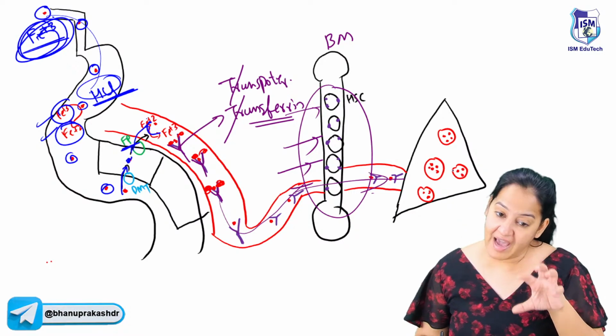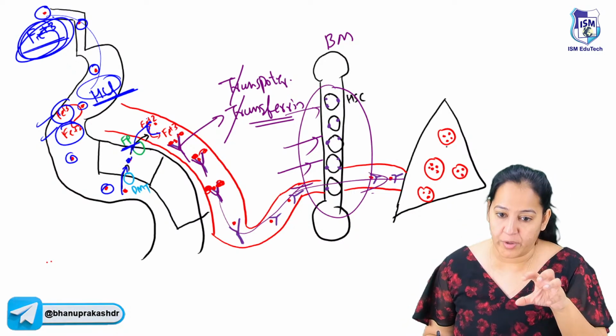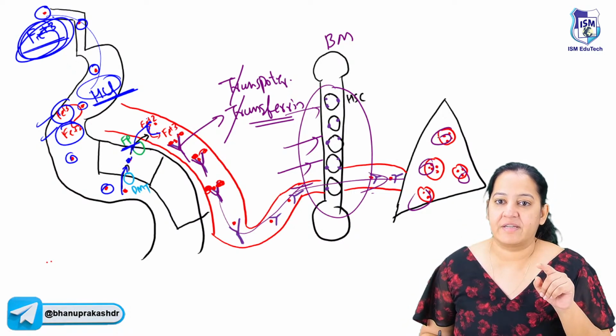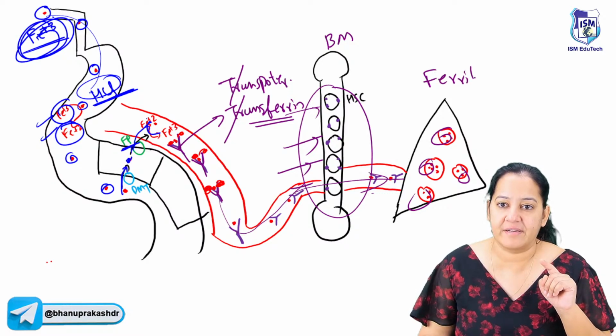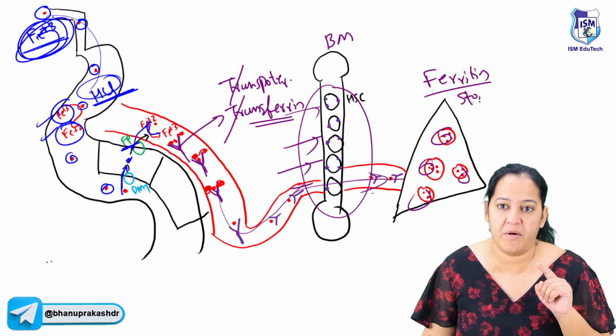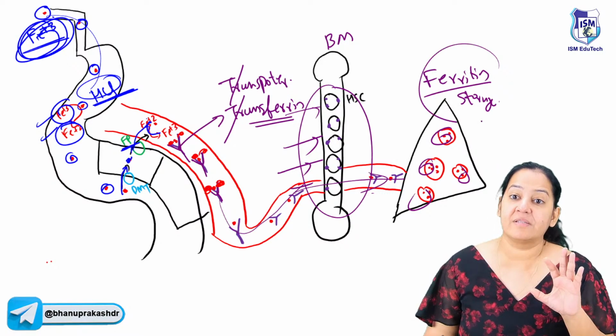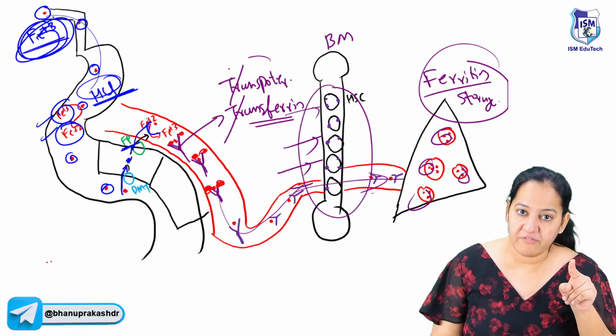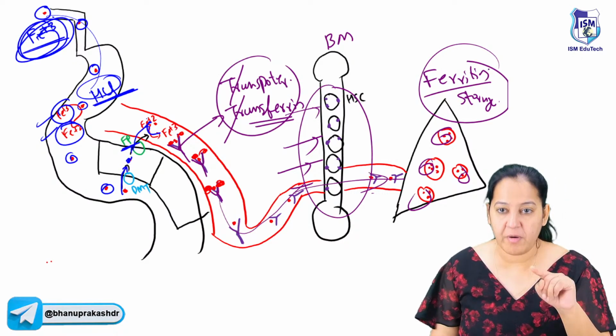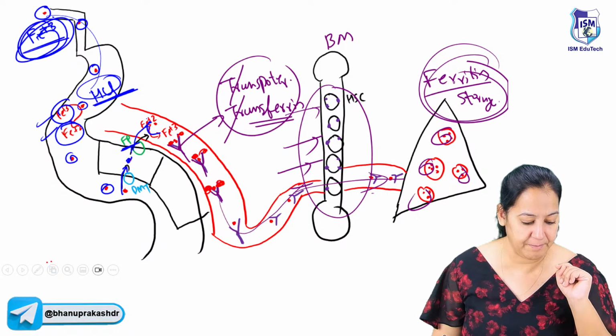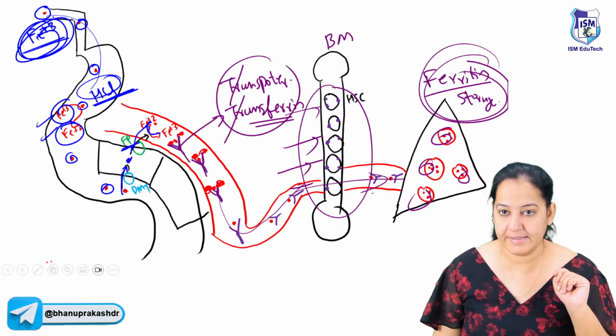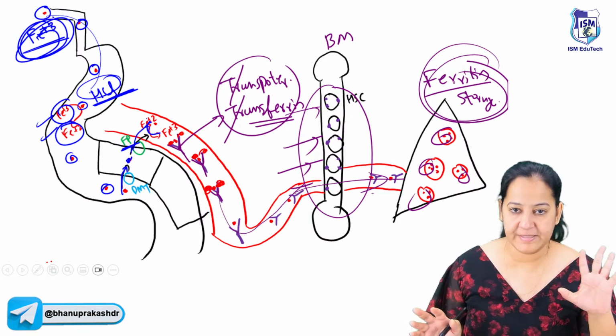Now in the liver, the extra iron is stored. It is stored in the form of ferritin. So can I say ferritin is the storage form of iron? Yes. So ferritin is the storage form of iron. The transporter of iron is transferrin, and the storage form of iron is ferritin. How many of you got it, people? The storage form is ferritin. Okay, so the complete story is like this.